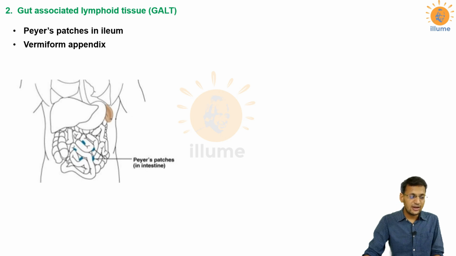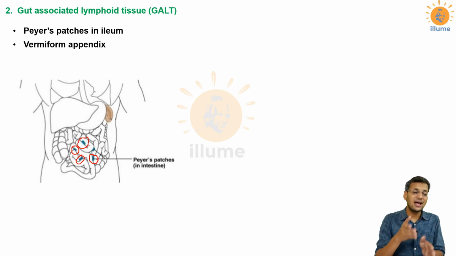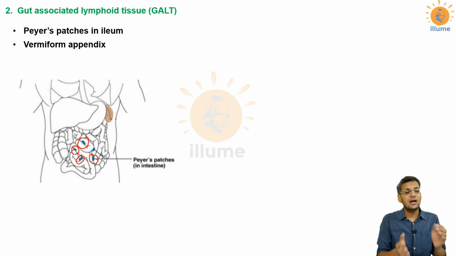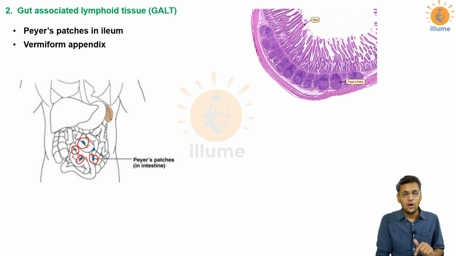So as you can very well appreciate in this figure, there are some blue colored structures that are present there. These are Peyer's patches. Remember, this is just to make you learn the location of the Peyer's patches. Peyer's patches are not present on the surface of the intestine. They are not present outside the ileum. They are associated with the mucosa which is present in the internal wall. Look here, this is the mucosa.